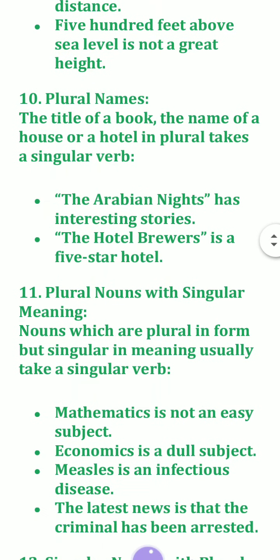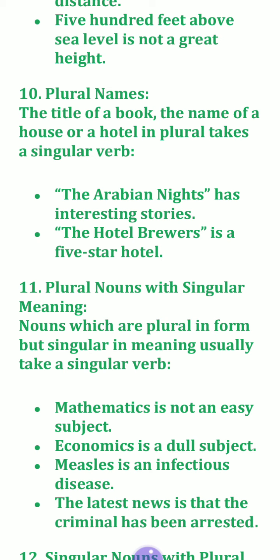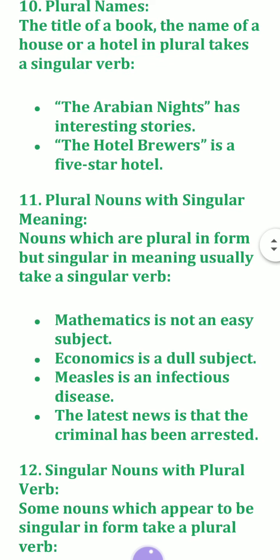Plural names, the title of a book, the name of a house or a hotel in plural form take a singular verb. Like The Arabian Nights, name of the book, singular. The Hotel Brewers, okay, it is the name of a hotel, so the verb will be singular. Like Arms and the Man, name of the book. The Whispering Windows, name of the restaurant. Kamla Moti Hotel, this is the name of the hotel, okay, so is.